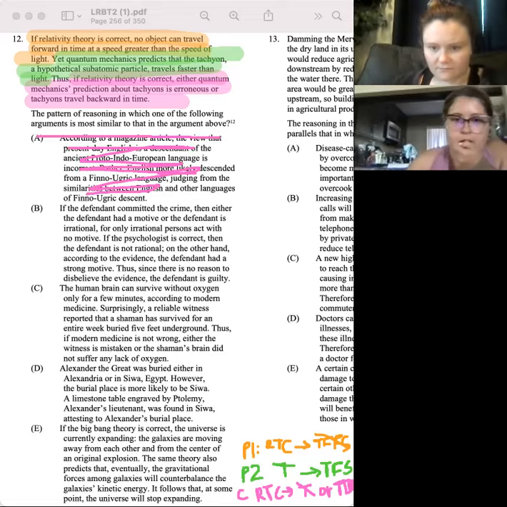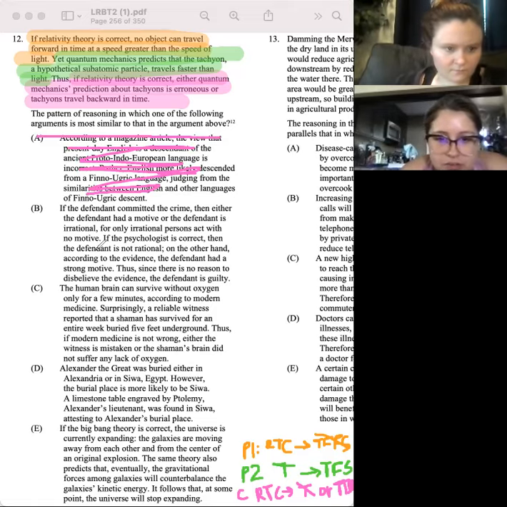If the defendant committed a crime, then either the defendant had a motive or the defendant is irrational, for only irrational persons act with no motive. If the psychologist is correct, then the defendant is not rational. The defendant has a strong motive. Thus, since there is no reason to disbelieve the evidence, the defendant is guilty.